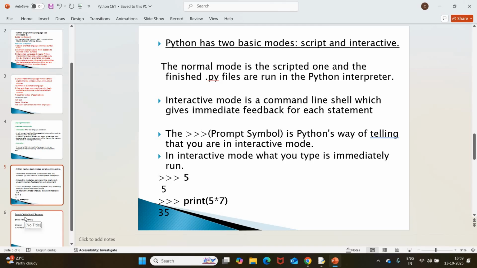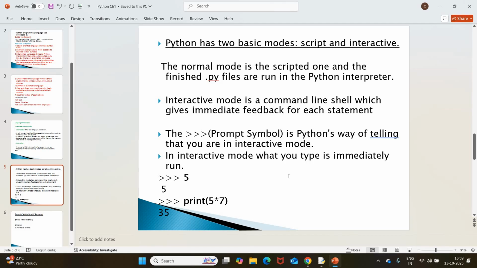If you are going to execute the code in normal mode or script mode, you have to save it with a .py extension. And interactive mode can be easily recognized by this prompt symbol. In interactive mode, whatever you type is displayed immediately.